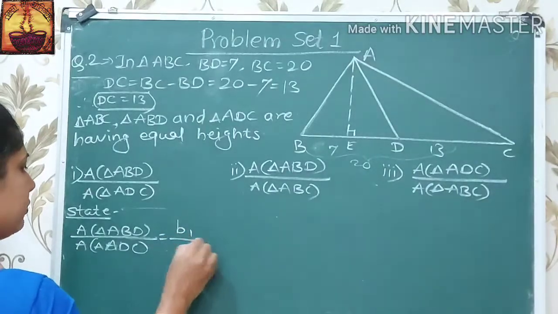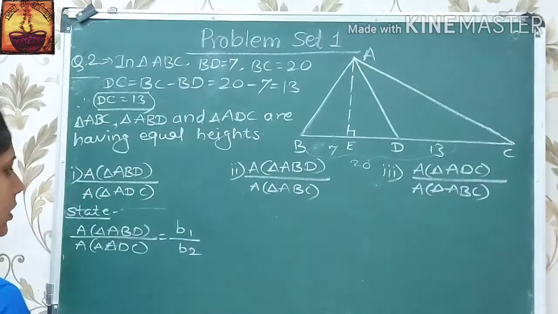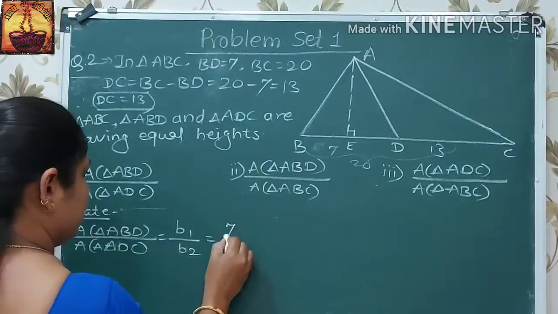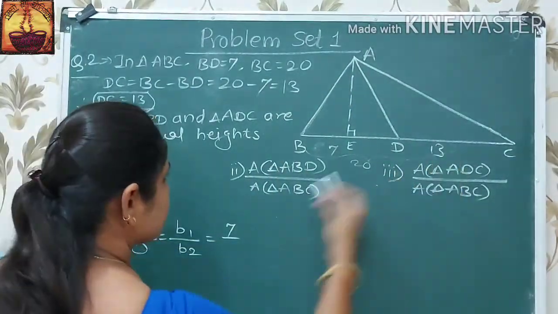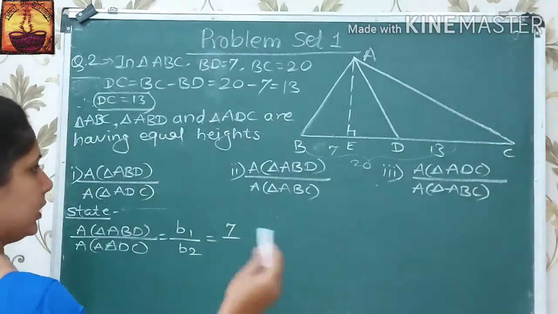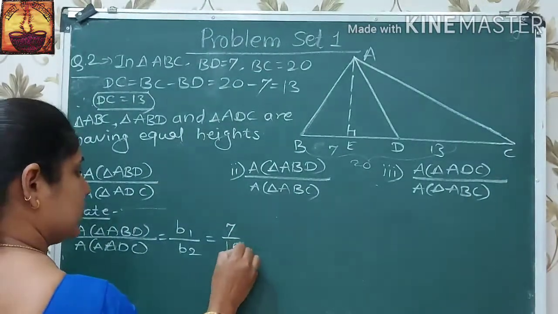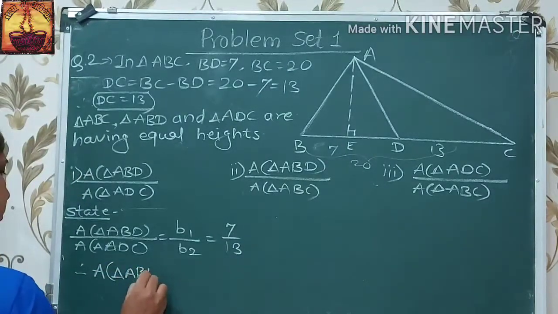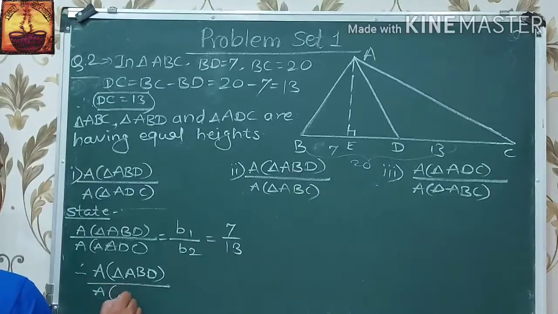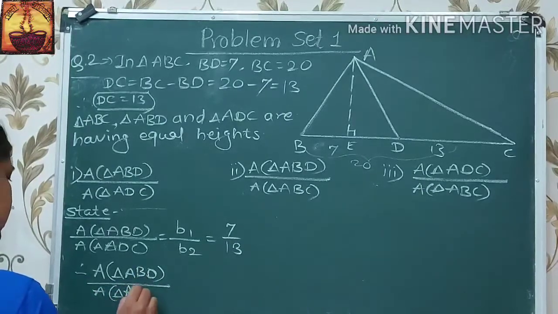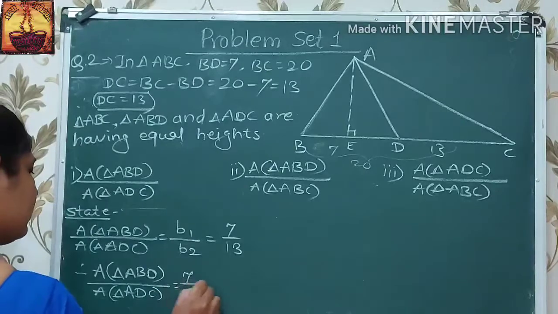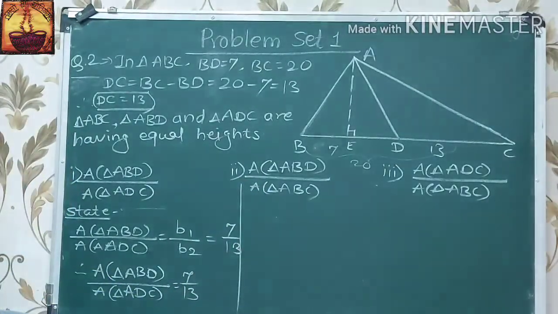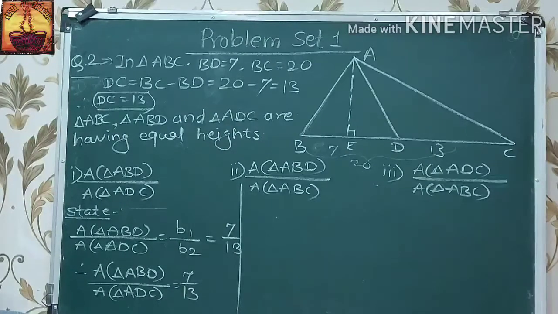It means B1 upon B2. Here B1, the base of ABD is 7 and the base of ADC is DC. Base of ADC, B2, is 13. Therefore this ratio is 7 upon 13.